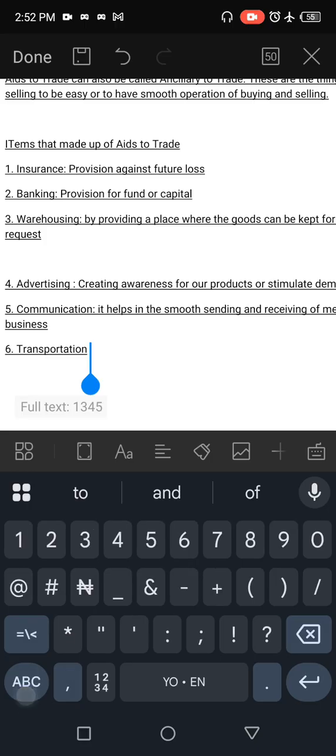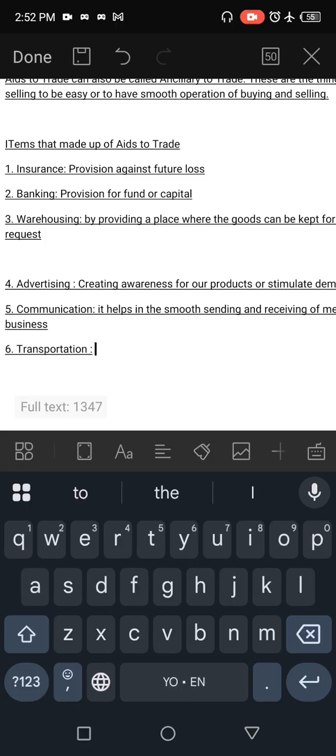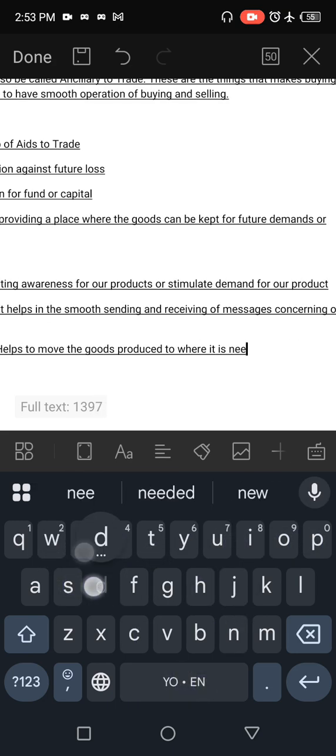Transportation helps to move the goods produced to where they are needed. Transportation helps us move goods from where they are produced to where they are needed. That is where they will buy them. Moving goods, services, or humans from one place to another is transportation.